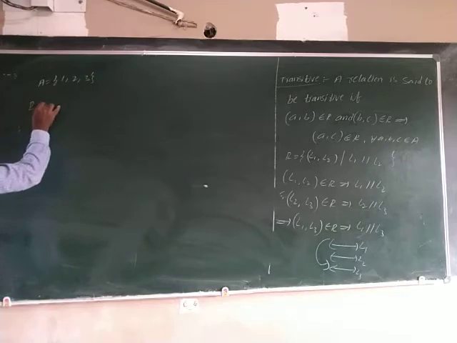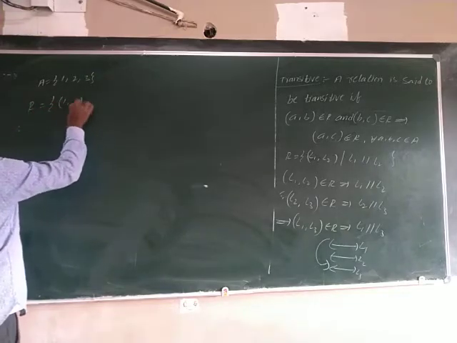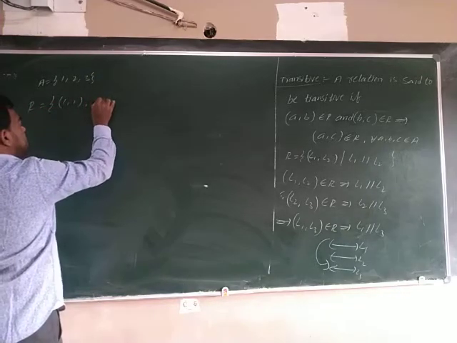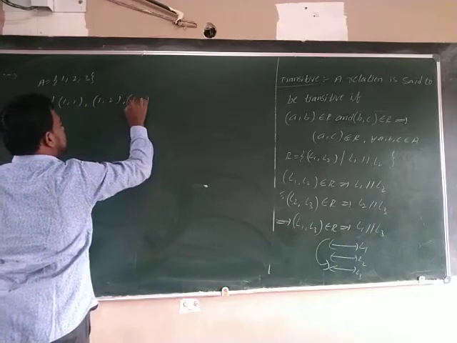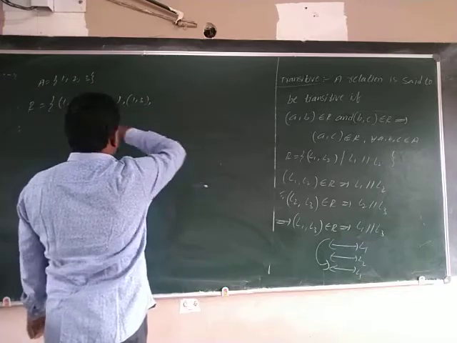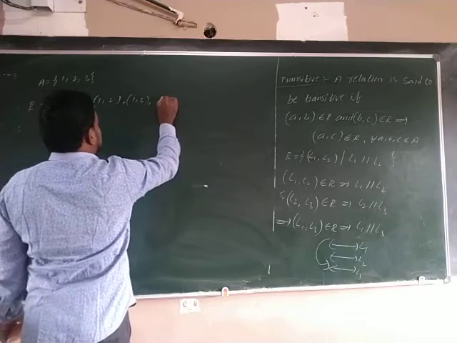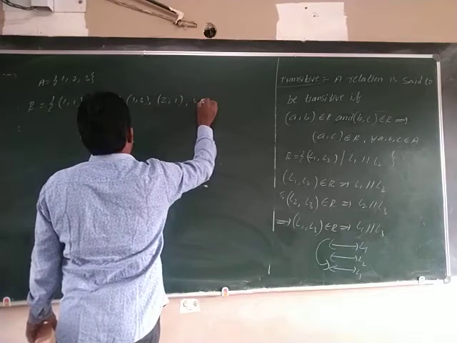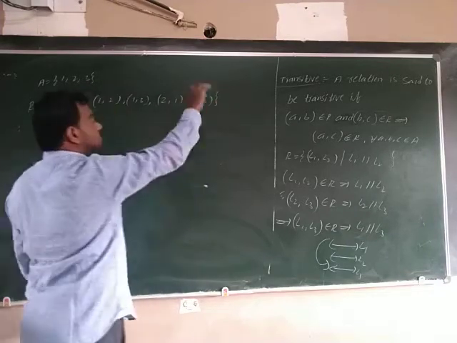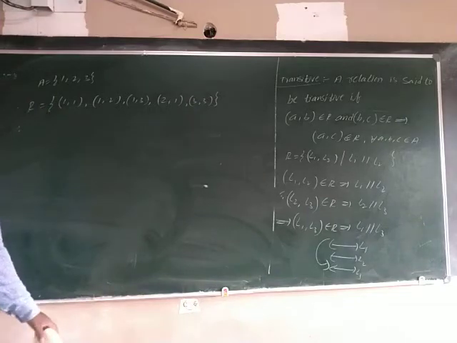The relation R is equal to {(1,1), (1,2), (1,3), (2,1), (3,3)}, and it is symmetric.